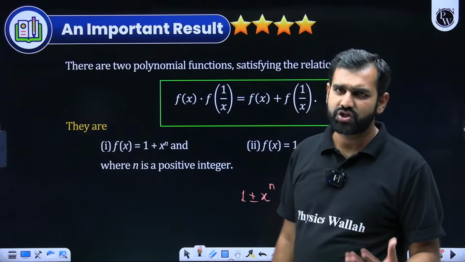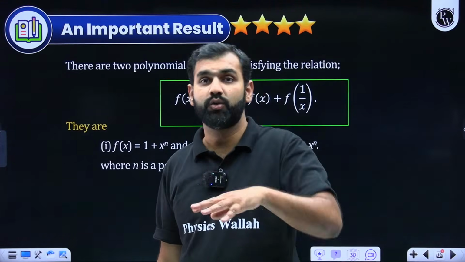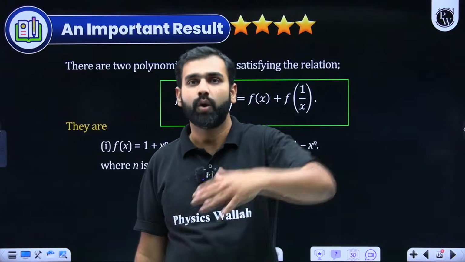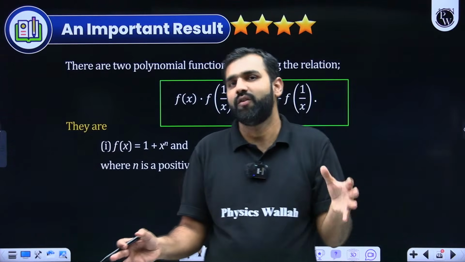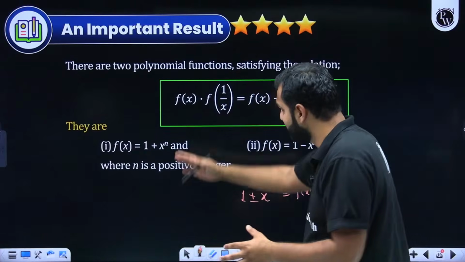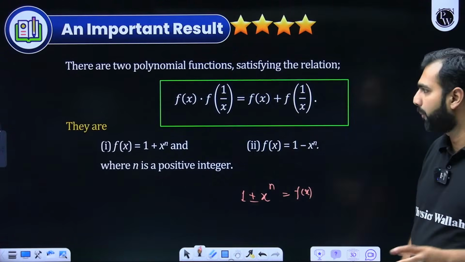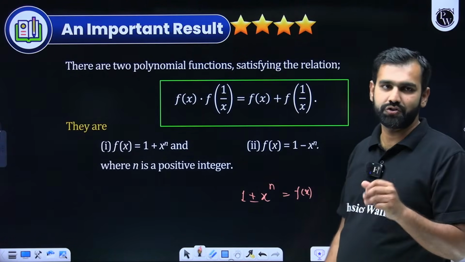Other functional definitions you already know. When we talk about f of x plus y is equal to f of x into f of y and so on, a lot we have already discussed in the one-shots. But a few important facts which should be highlighted, which you should remember, we are covering in this revision session.